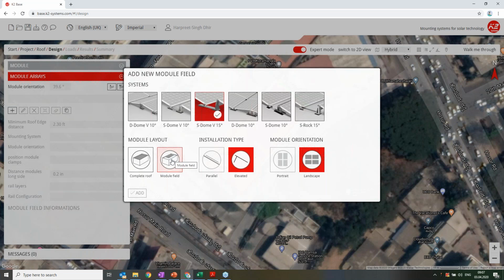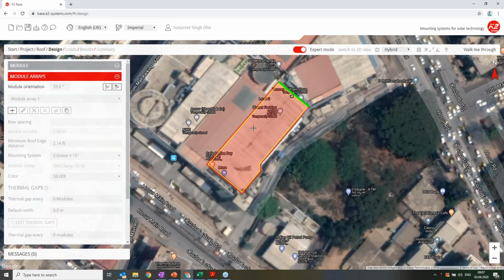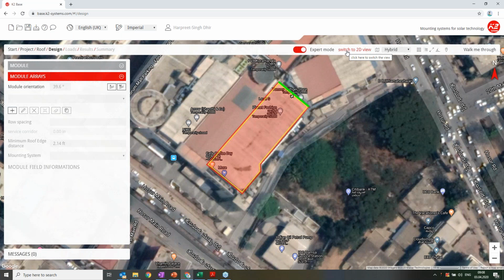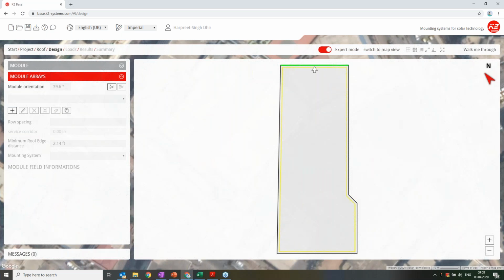So what I'll do here is I will click on this module field, and then I will click on add. Yeah, and then I wanted to actually use 2D view. I will escape it. I will click here on this 2D view button, switch to 2D view, which helps me reduce the unnecessary pictures and just focus on the project. And now in this 2D view, you only see the project outline.